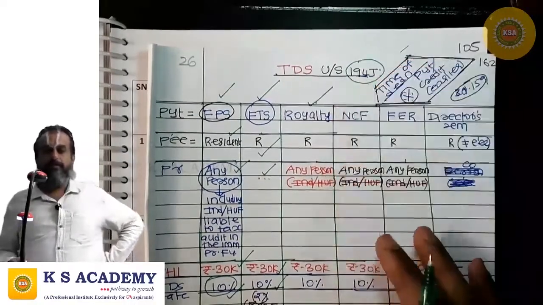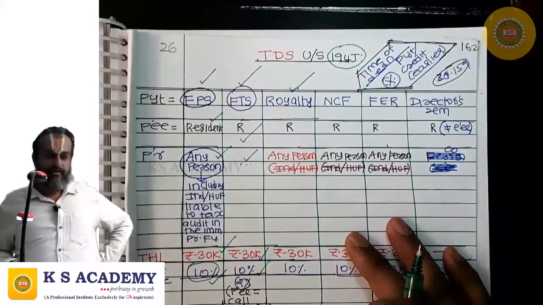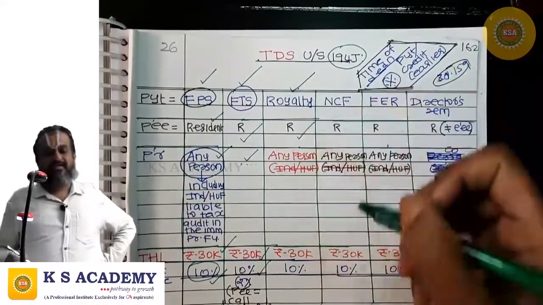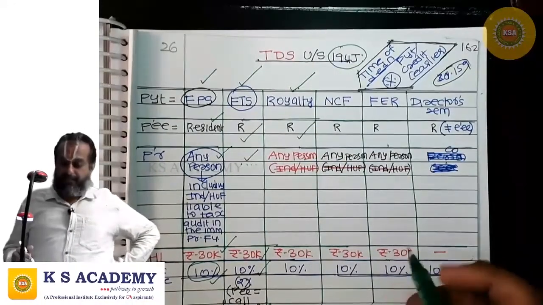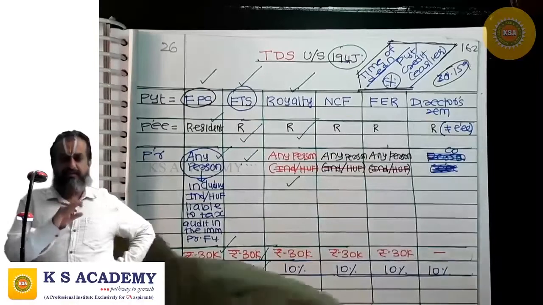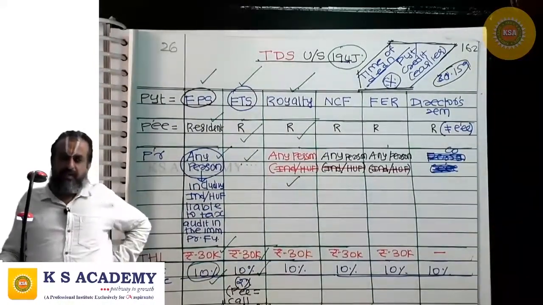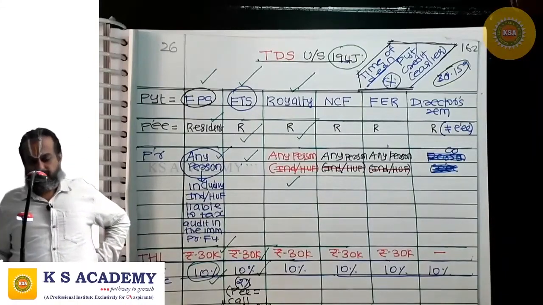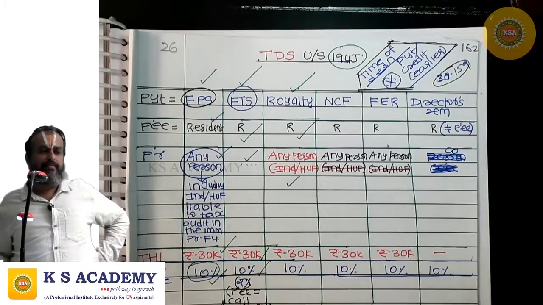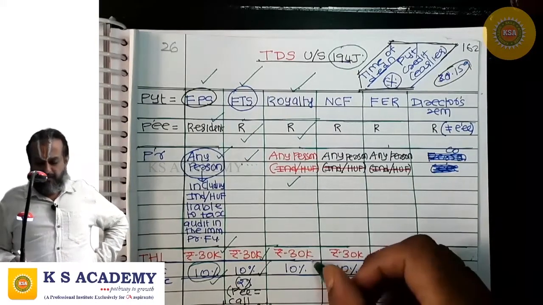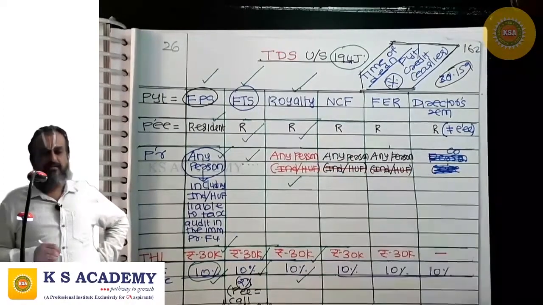Next, third payment covered by 194J. Where the payment is royalty, the payee is a resident, and the payer is anybody other than an individual or HUF, and if the aggregate amount of sum paid or credited or likely to be paid or credited crosses 30,000, then the payer has TDS obligation at the rate of 10%.